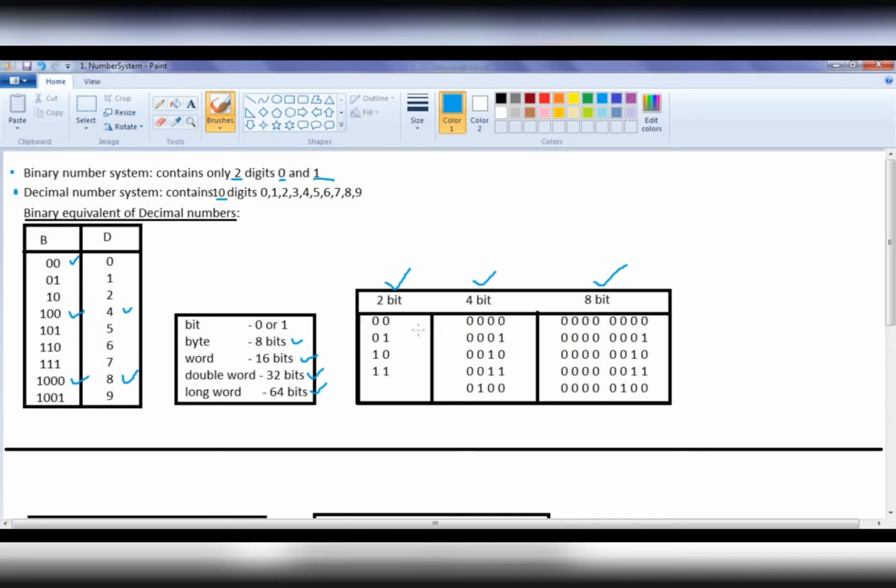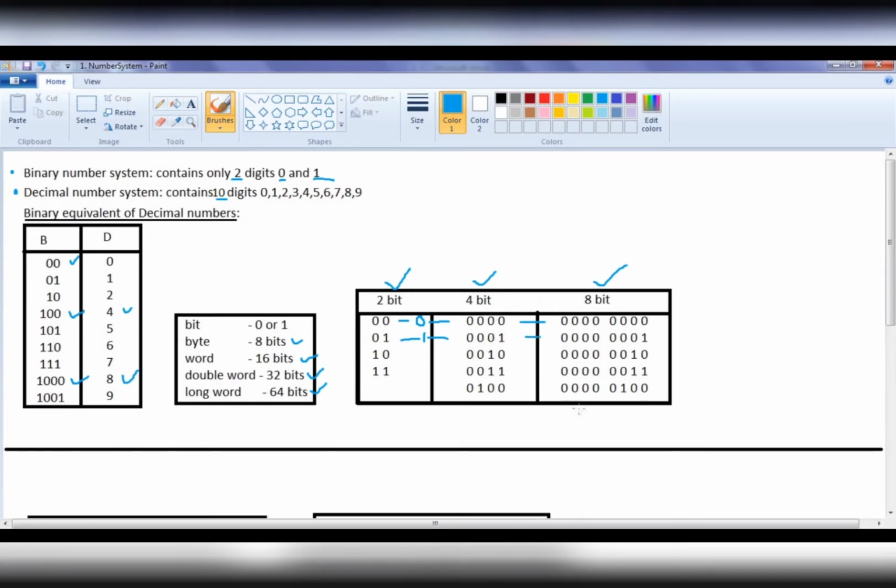Here you can see that to represent the decimal number 0, in a 2-bit machine we write 0, 0. If a machine is a 4-bit machine, the same decimal number 0 we represent by writing 0, 0, 0, 0. The same decimal number we represent in an 8-bit machine by writing 8 zeros. To represent the decimal number 1 in the binary number system with respect to a 2-bit machine, we write 0, 1. The same decimal number 1 with respect to a 4-bit machine, we write 0, 0, 0, 1, and so on.